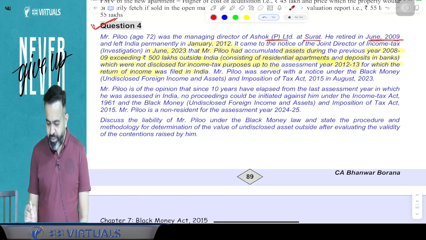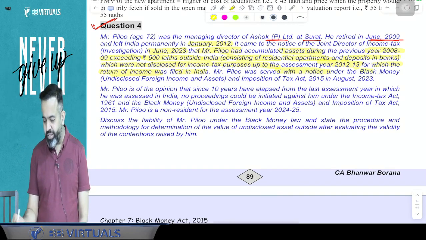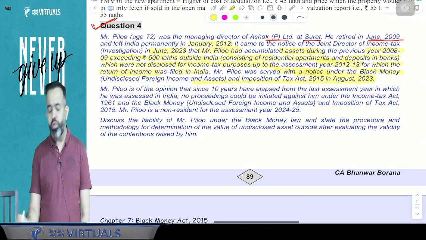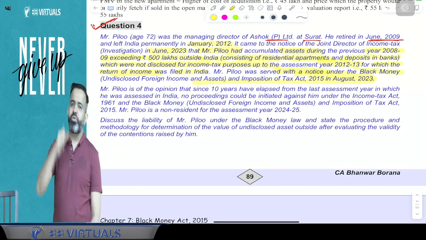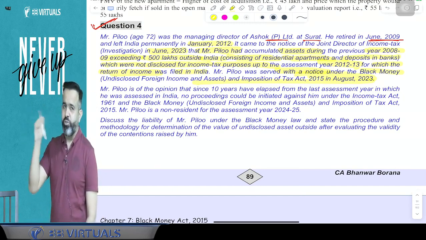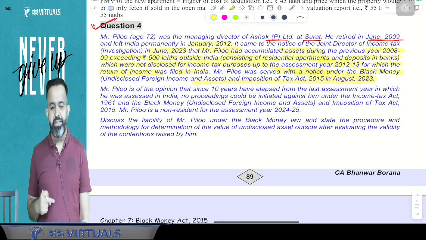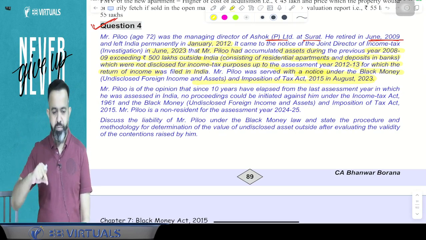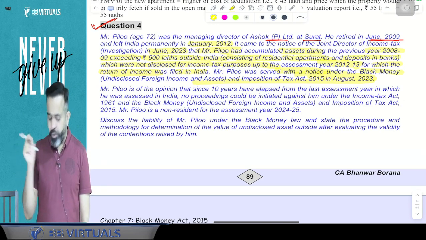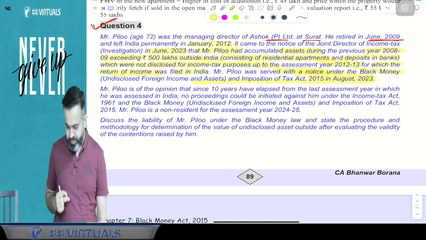Now what happened? Mr. Pilu was served with a notice under the Black Money Act in August 2023. So the department issued a notice that you were a resident in that year and you acquired some assets outside India, so we are going to assess that asset in the current year.